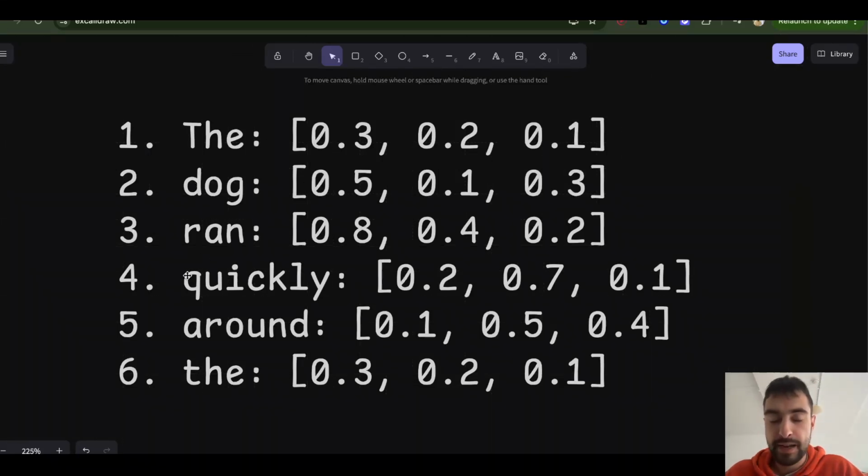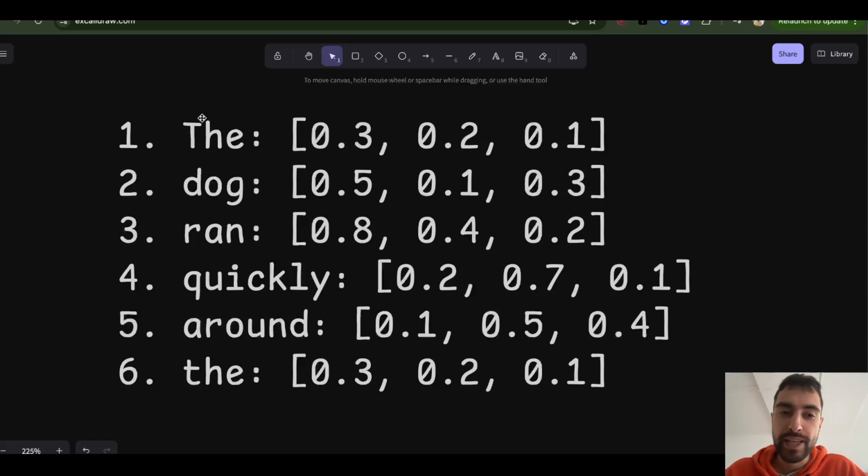To give another example before I continue, imagine this is a very long sequence of words, a very long text. And we have this word dog, because the dog ran quickly. But let's say long before, there is a mention of a cat.